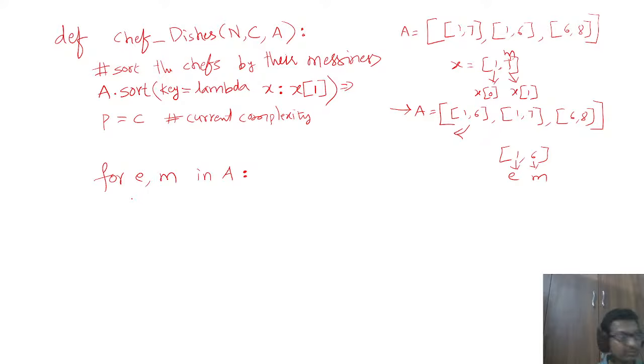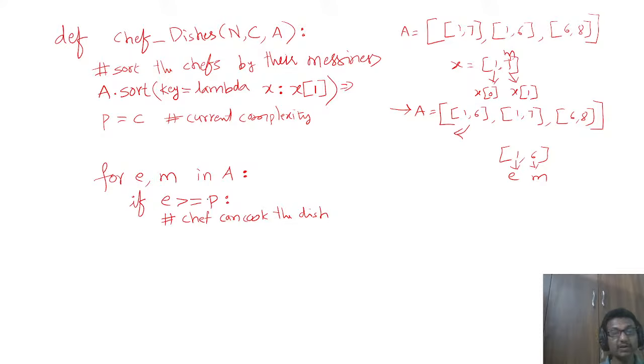Now you need to check whether he can prepare, cook the dish or not. How? By checking the condition: if his expertise is greater than or equal to the current complexity, then we can say the chef can cook the dish.